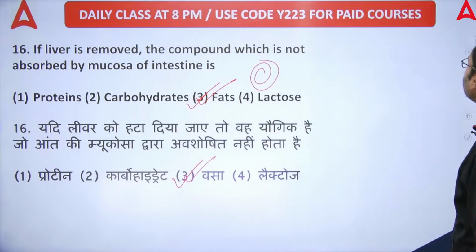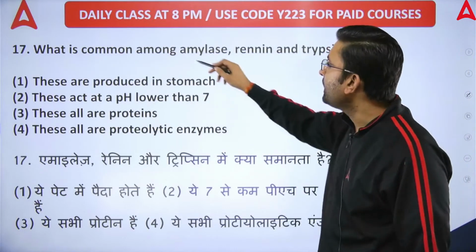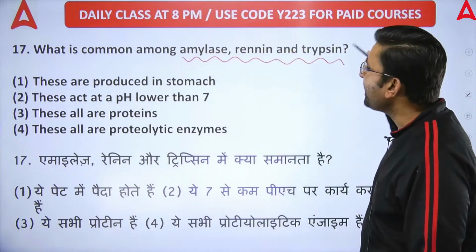Next question, question number 17. What is common among amylase, renin and trypsin? Amylase, renin और trypsin में आम क्या है?